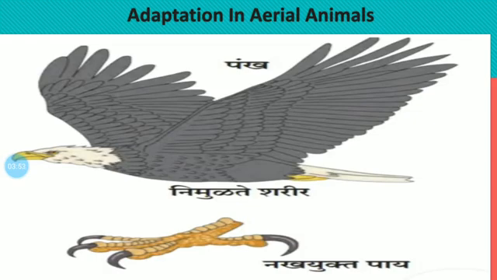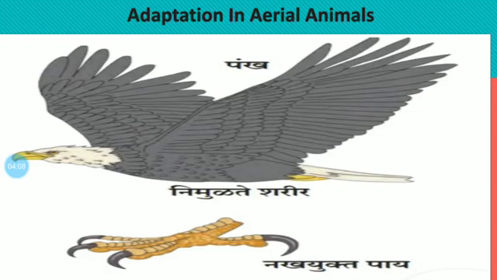into wings. The forelegs of those birds are modified or converted into wings and their body is covered with feathers.